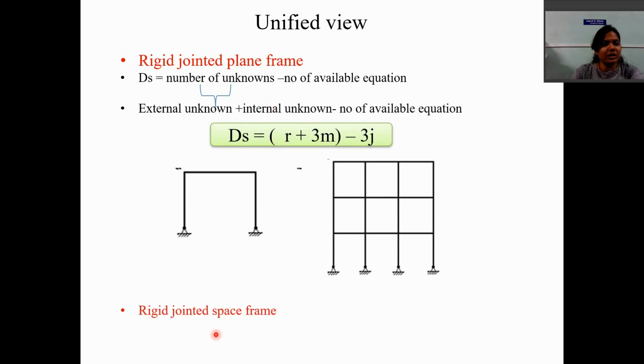Similarly, we can write it down for a space frame only by changing the number of unknowns and available equations, that is R plus 6 into m, because every member of the space frame is subject to 6 actions in different directions, and 6 into j. So R plus 6m minus 6j.